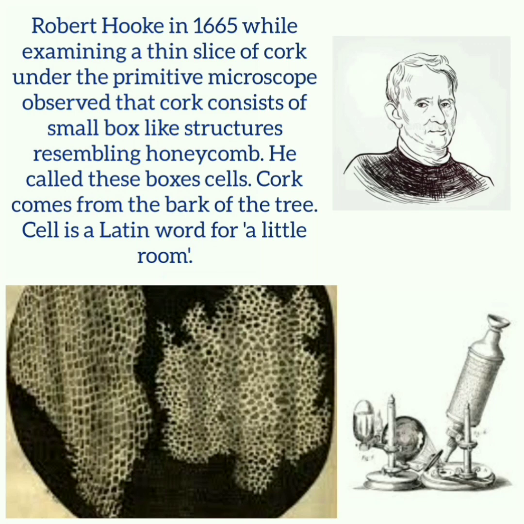Robert Hooke discovered cell in the year 1665 while he was examining a thin slice of cork under his primitive microscope. He observed that cork consists of small box-like structures resembling honeycomb. He called these boxes cells. Cork comes from the bark of the tree. Cell is a Latin word for a little room.